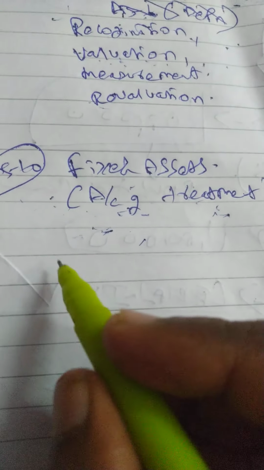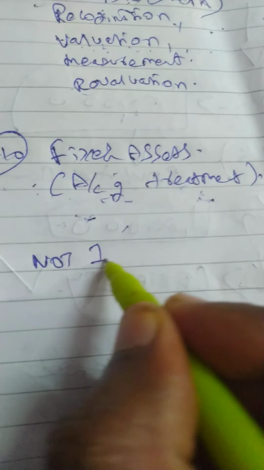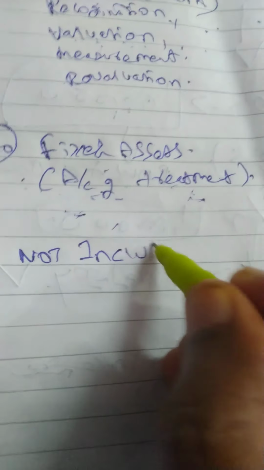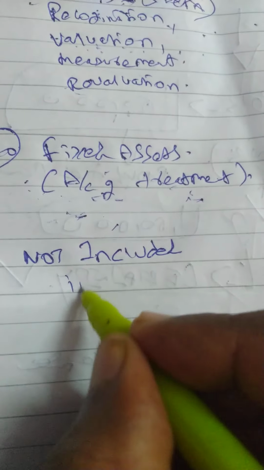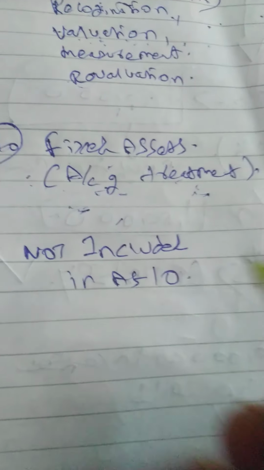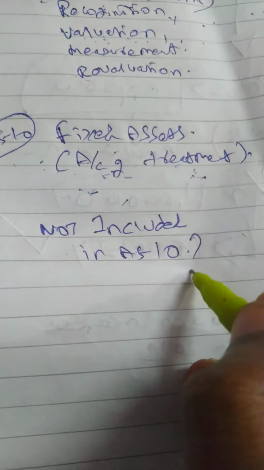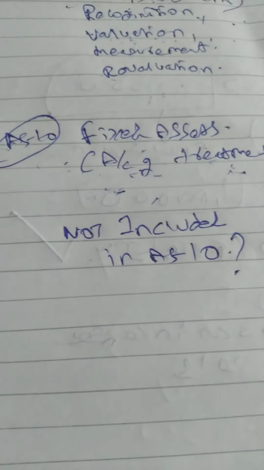As I said, the scope is basically how to account for fixed assets. So first we will understand what is not included in AS10.